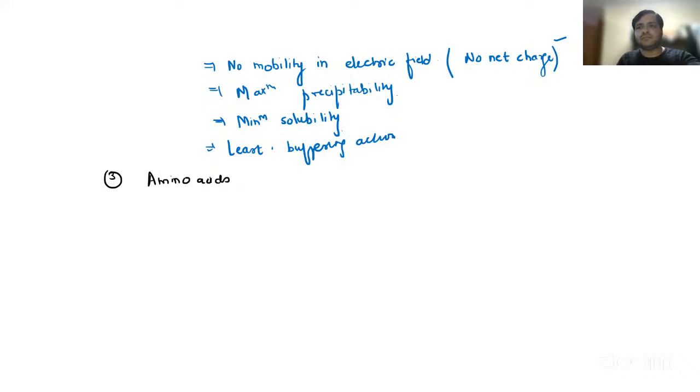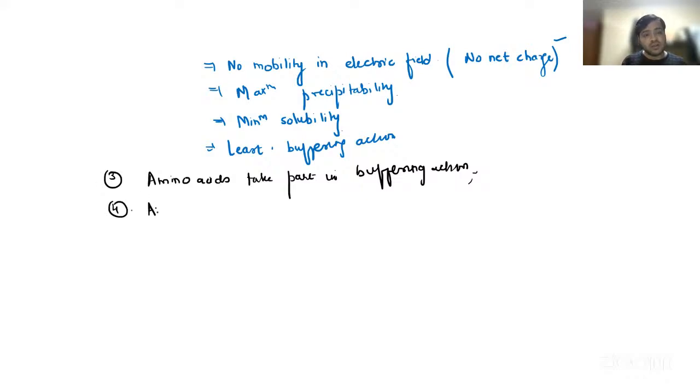Basically, they take part in buffering action. Buffers are solutions that resist the change in pH. If there is a small change in pH, these basically try to maintain the pH of the blood. Okay, so yes, we already know the Henderson-Hasselbalch equation, right? We have discussed this in that part also.